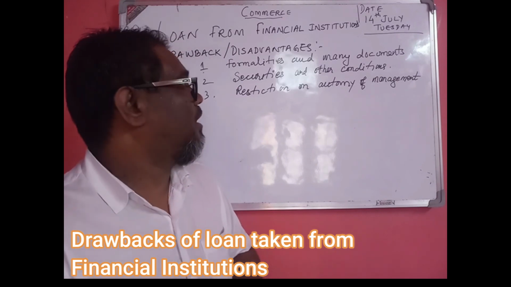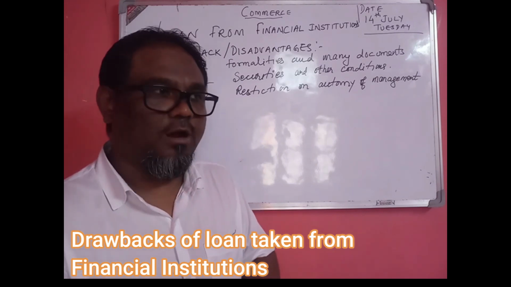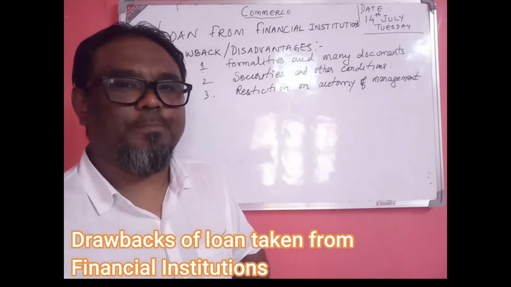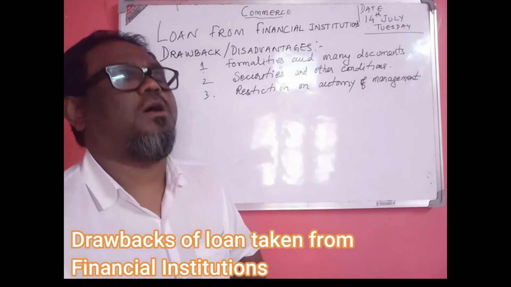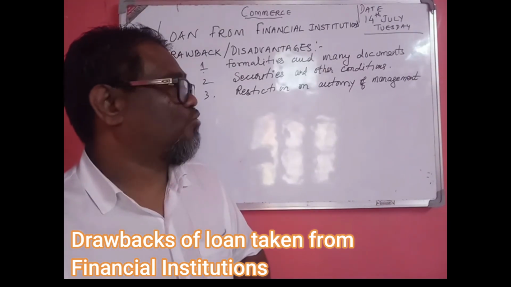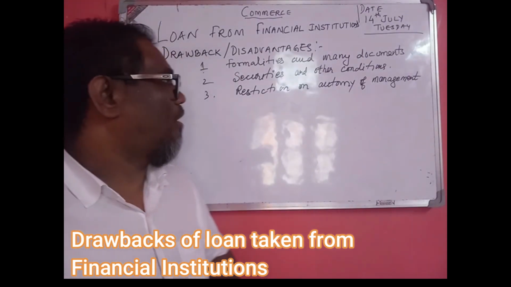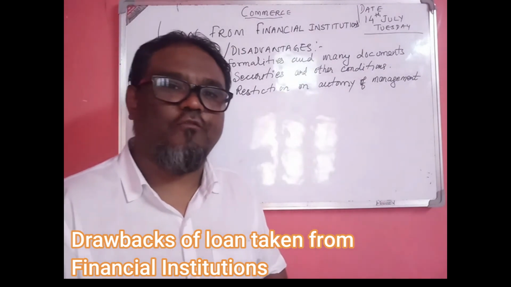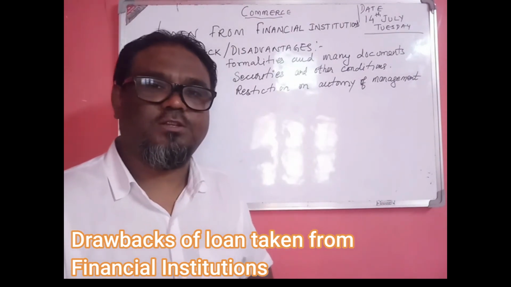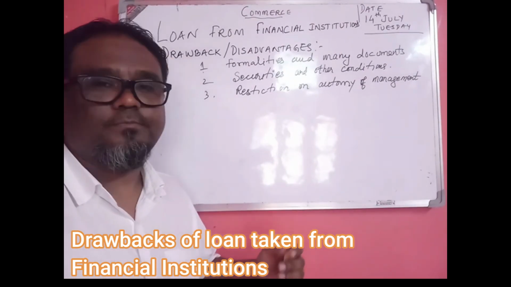This is also a big hurdle and disappointing for the company in taking a loan from the financial institutions. So these are the drawbacks of taking a loan from financial institutions. So this much for today. Thank you.